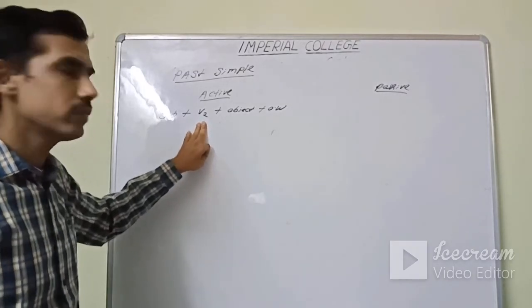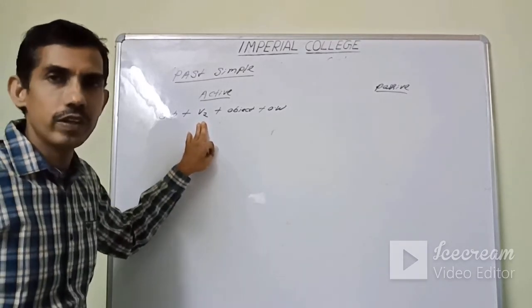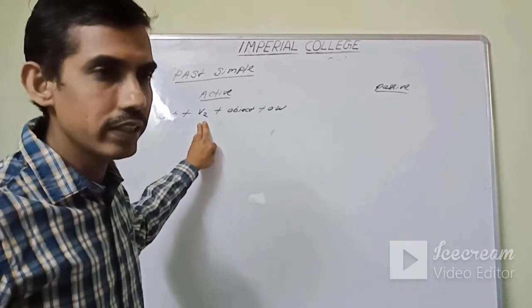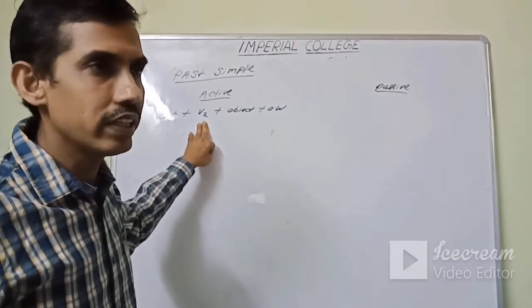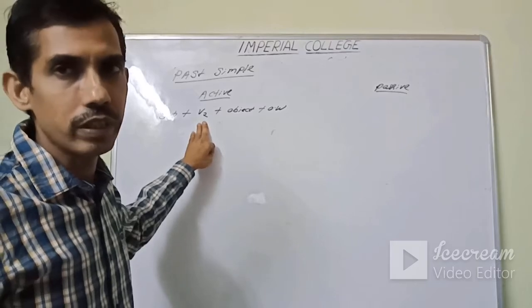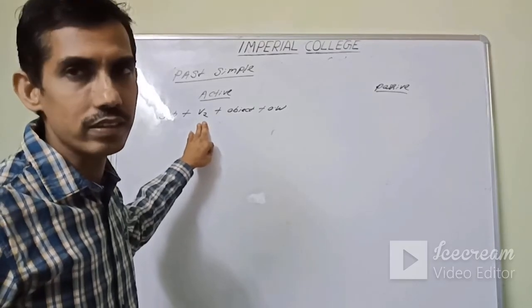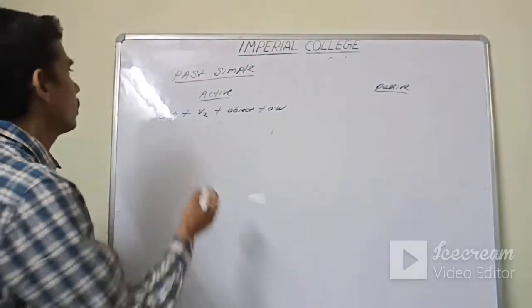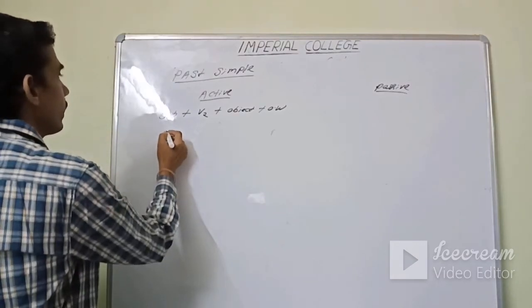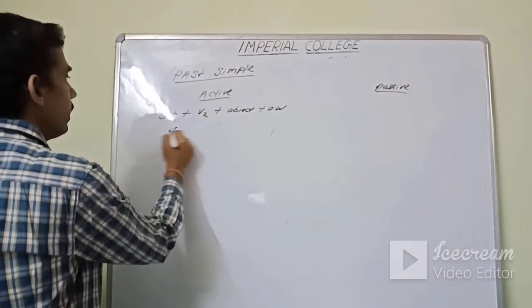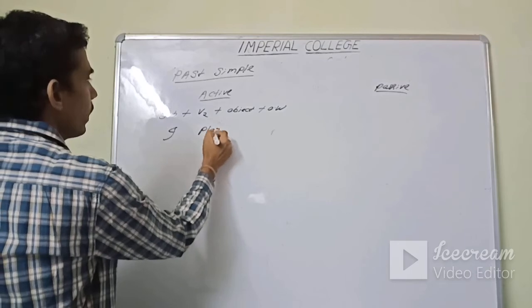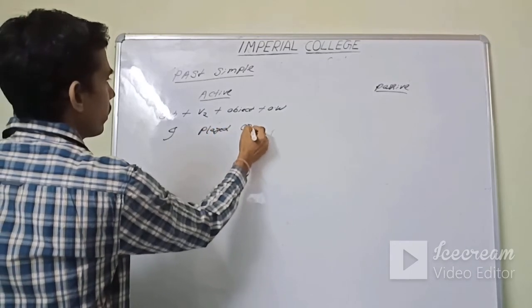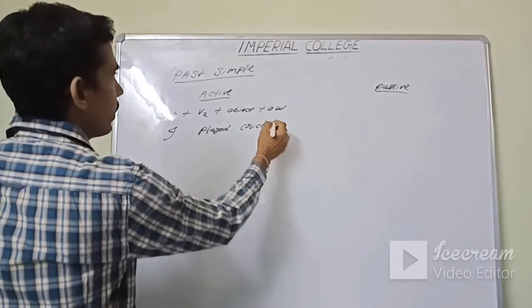How is it formed? The second form of verb, most of the time it is formed by adding D, Ed or T to it. Most of the time, but sometimes it wholly changes. Okay. Take an example, the same example. I played cricket.